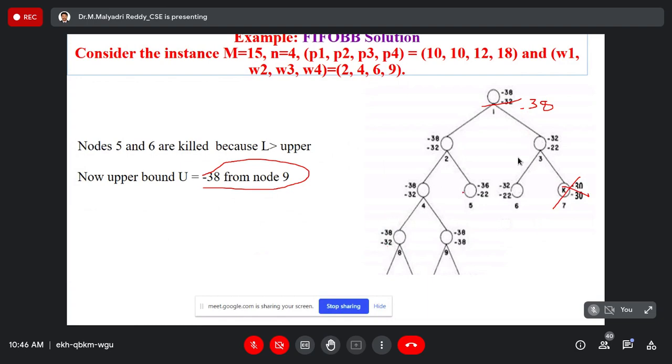These are all the live nodes. 1, 2, 3, 4. Srikar and Chandu, everyone listen. This is a very important point. Srikar, sir, what is the upper bound value? Minus 38, sir. Minus 38. Then from the node 9, we have to update the upper bound value, it becomes minus 38. Yes, sir. Now we will check any live node cost function is greater than the minus 38 or not.